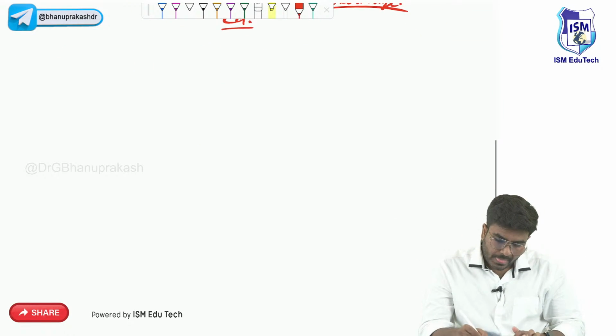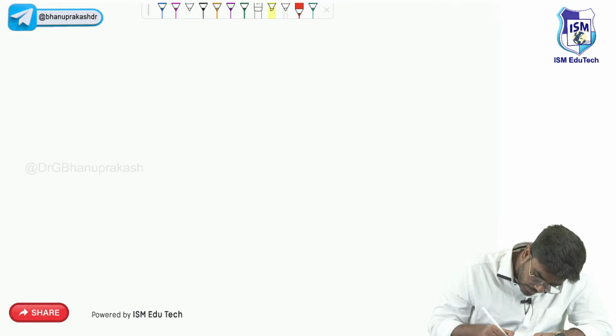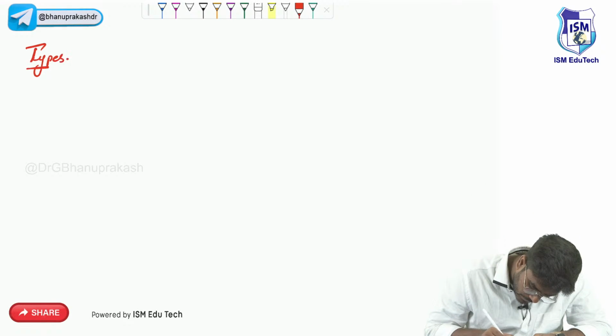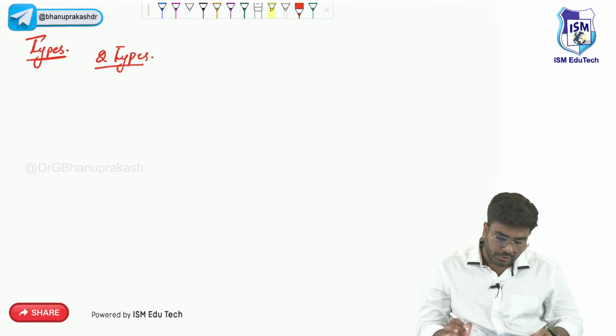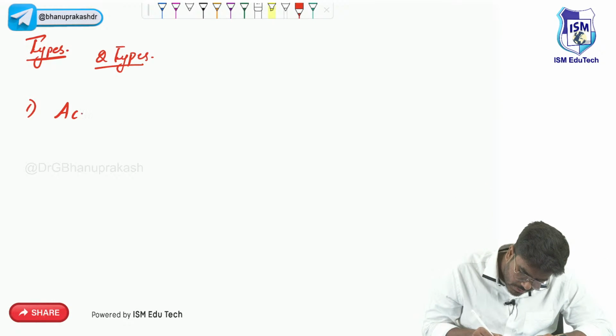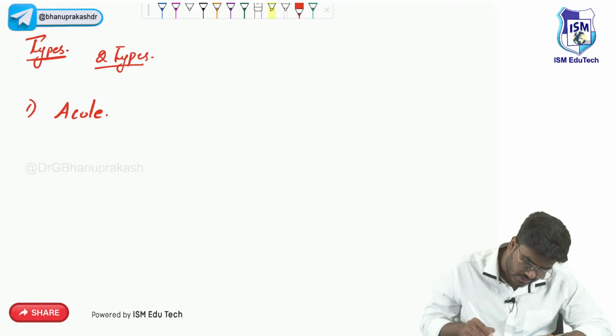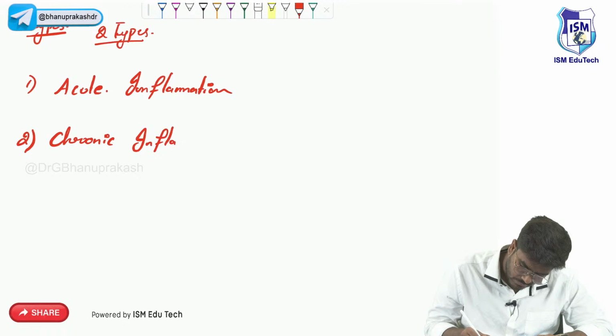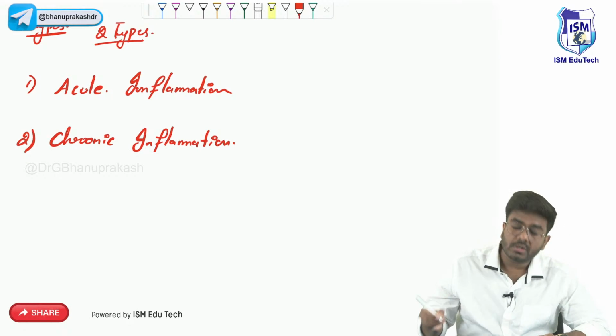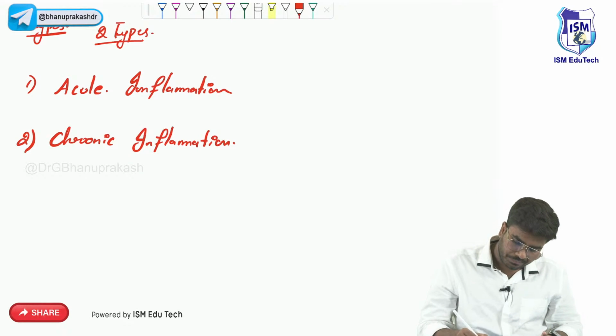Now, after discussing the basics, let's really discuss the types of inflammation. Inflammation is mainly divided into two types. Generally speaking, the first type is called acute inflammation. Okay, acute, there is nothing cute about this acute inflammation. And the second type is chronic inflammation.